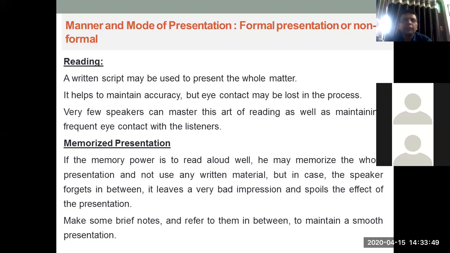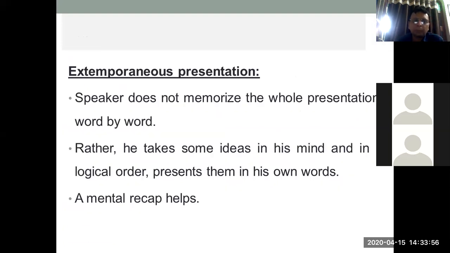So what can be done? We can have small notes with us and in between we can check those notes. That is possible. Extemporaneous presentation. Many a times what happens, the speaker doesn't memorize a whole presentation word by word. So the ideas keep on coming to their mind and they are adding some examples or ideas, right? So the mental recap helps. In your mind, you are thinking and you are adding some more ideas to your topic of presentation. That is called extemporaneous presentation.